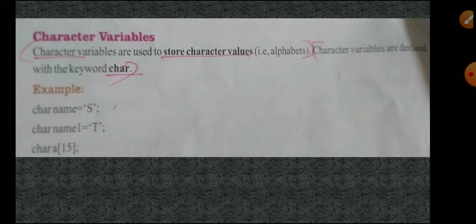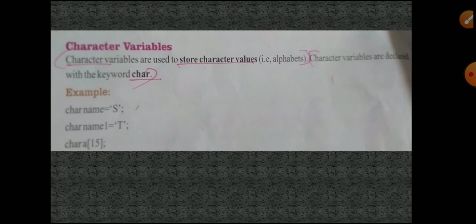Okay, this is the way we have to declare and use our character variables and all the data types. Now maybe you understand what integer data types are, what float data types are, what character data types are, and how we have to use these data types with a variable name in the C programming language.